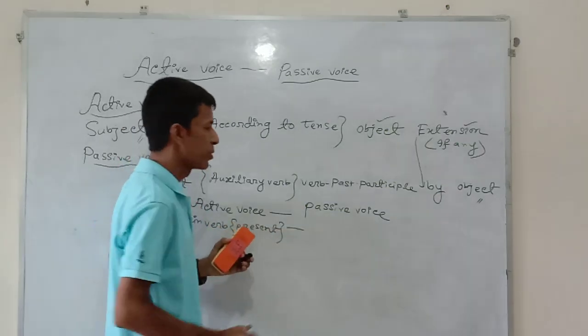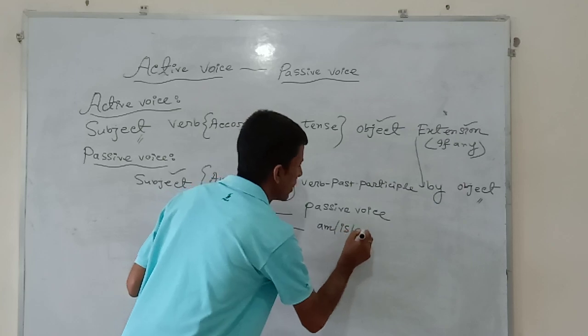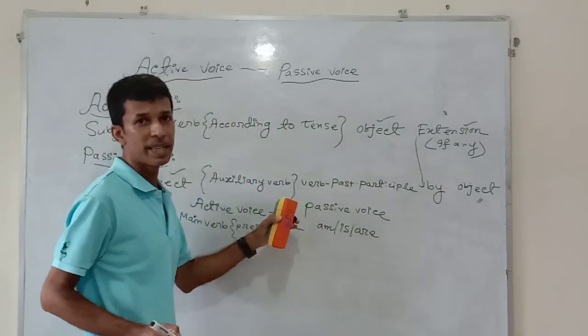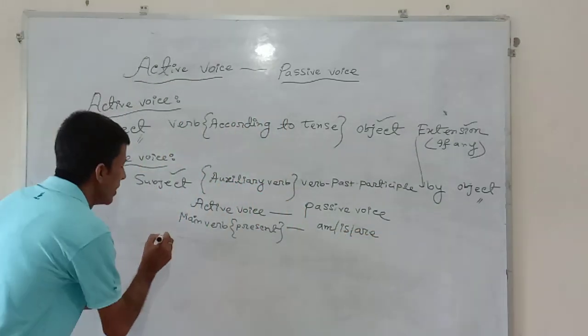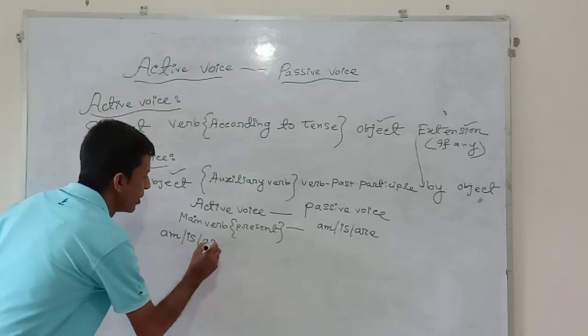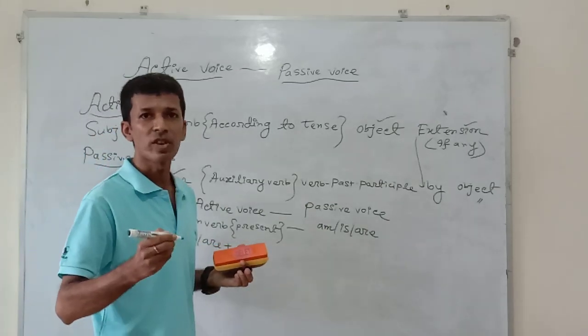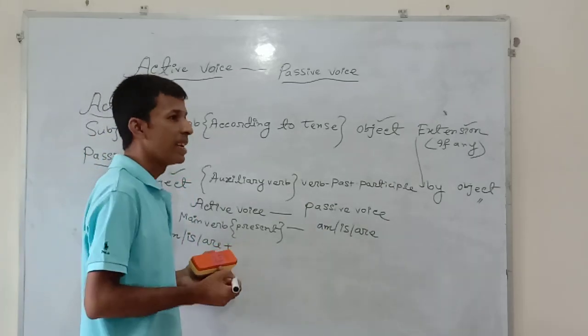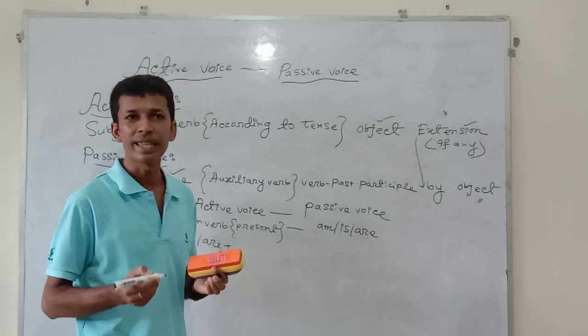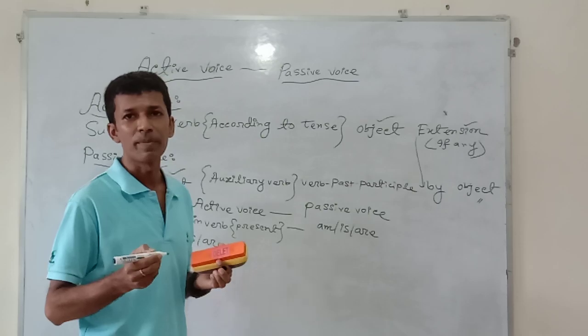Then you will have to choose am, is, are. Am or is or are in the passive voice. If the auxiliary verb is written am, is, are with main verb adding ing, that indicates continuous tense. All of us know that the main characteristic of continuous tense is adding ing at the end of the main verb.